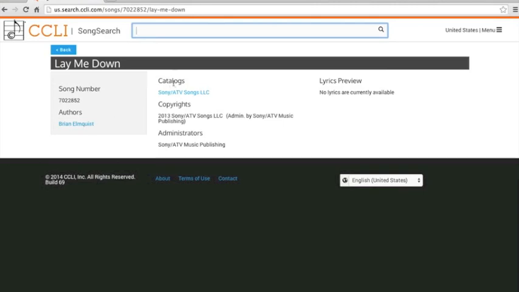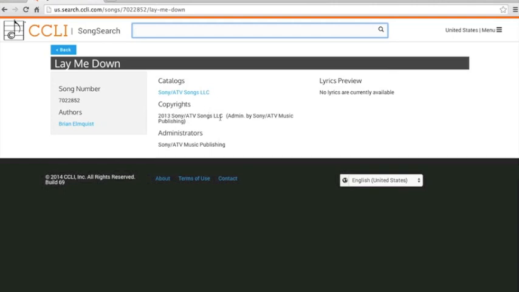You'll see the catalogs. So this is the catalog that the song Lay Me Down belongs to, Sony ATV Songs LLC. Under copyrights, so in the catalog section, copyright section, and administrator section is where you're usually going to find the information you need to track down who owns the song and where you might be able to get a license.